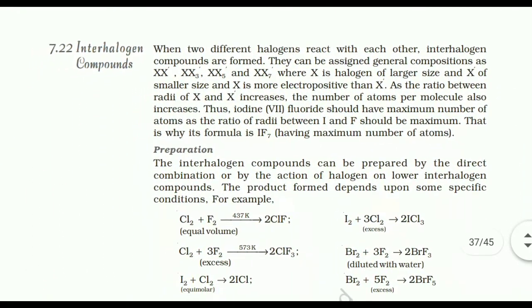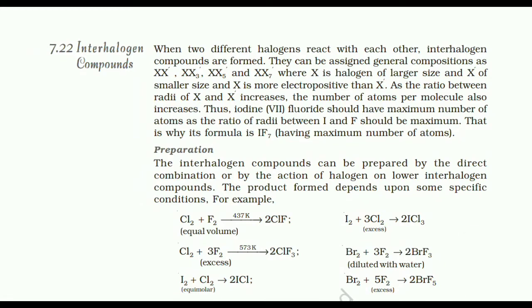7.22 Interhalogen compounds. When 2 different halogens react with each other, interhalogen compounds are formed. They can be assigned general compositions as of XX', XX'3, XX'5, XX'7, where X is the halogen of larger size and X' of smaller size. X is more electropositive than X'. As the ratio between radii of X and X' increases, the number of atoms per molecule also increases.